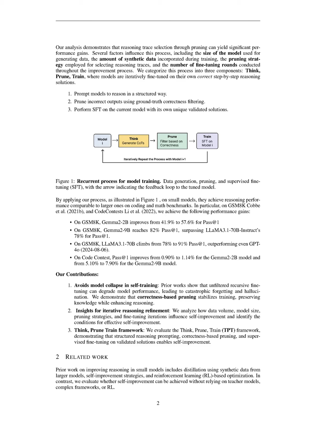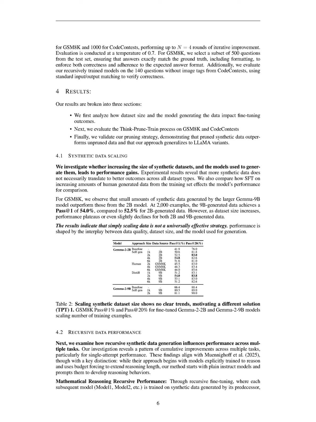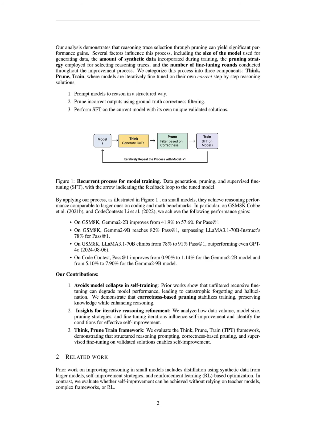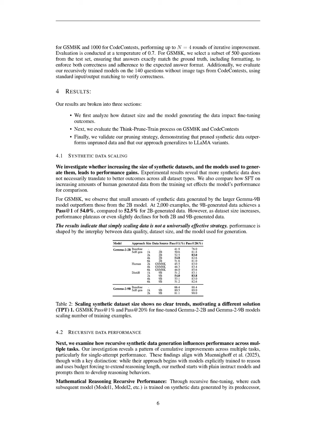The theoretical benefits of our method, particularly the think, prune, train (TPT) framework, lie in its ability to avoid model collapse while enhancing reasoning capabilities through iterative self-improvement. Practically, our approach demonstrates significant performance gains on reasoning tasks, as evidenced by the Gemma 2B model improving from 41.9% to 57.6% pass at 1 on GSM8K, and the Gemma 9B model surpassing Llama 3.1 70B Instruct with an 82% pass at 1.